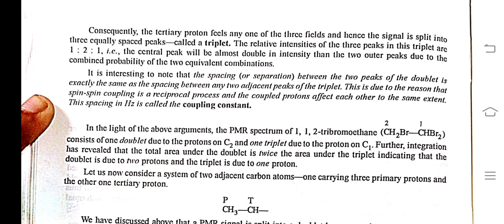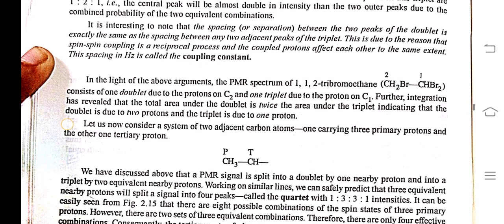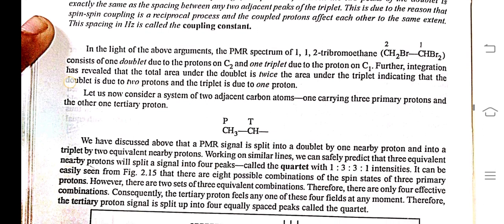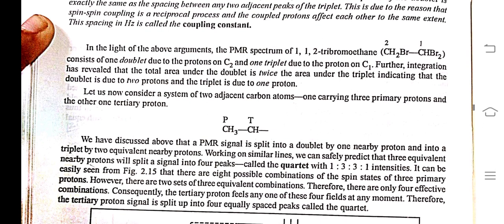It is interesting to note that the spacing between the two peaks of the doublet is exactly the same as the spacing between any two adjacent peaks of the triplet. This is due to the reason that spin-spin coupling is a reciprocal process and the coupled protons affect each other to the same extent. This spacing is called the coupling constant.